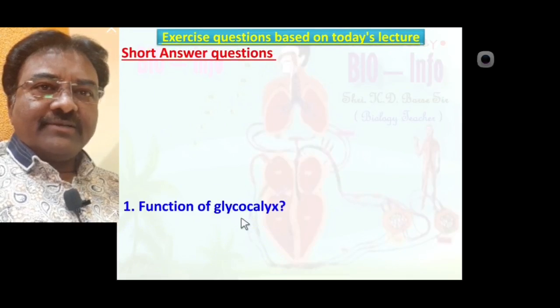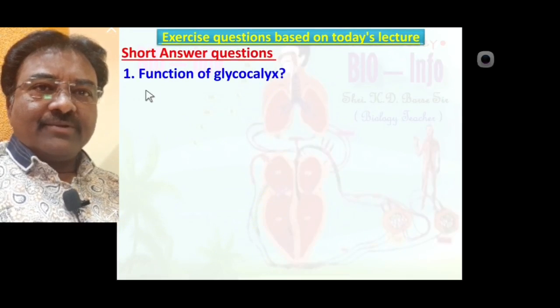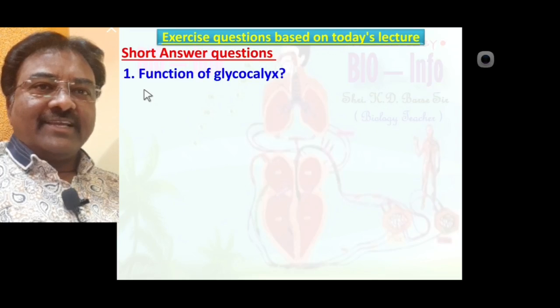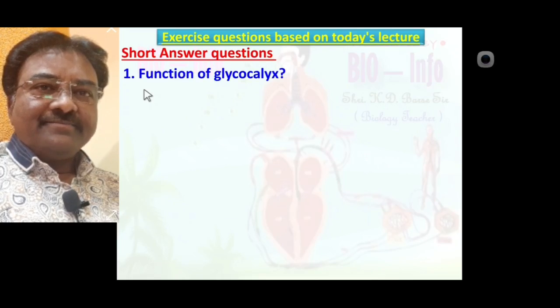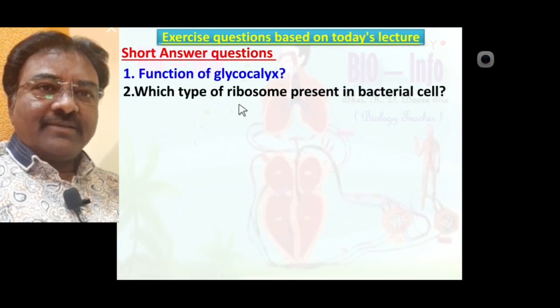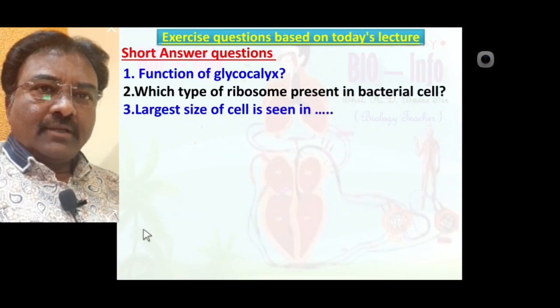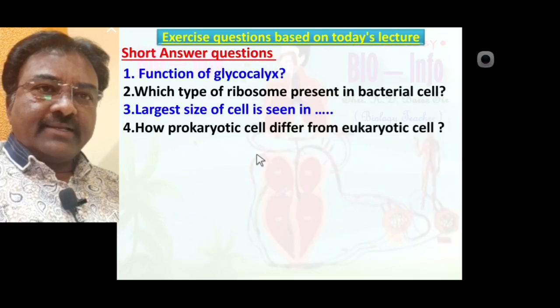Short answer question number 1. Function of glycocalyx: adhesion to the bacterial cell. Which type of ribosome is present in a bacterial cell? 70S type of ribosome is present in bacteria. How does a prokaryotic cell differ from a eukaryotic cell?